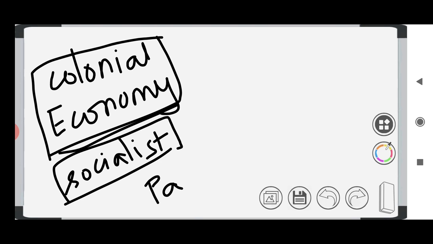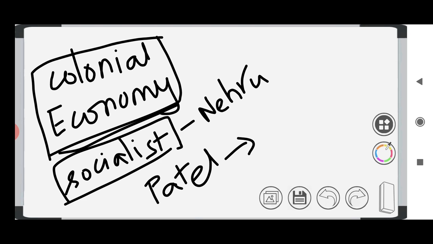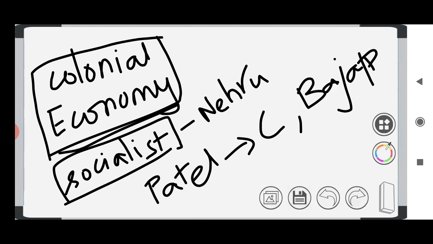Patel is a capitalism person. So Nehru as well as Subhash Chandra Bose are socialist, whereas Patel is capitalist. And also some other companies. There are some companies which existed before independence also. An example for that is Bajaj. Bajaj is a company that existed before independence also.